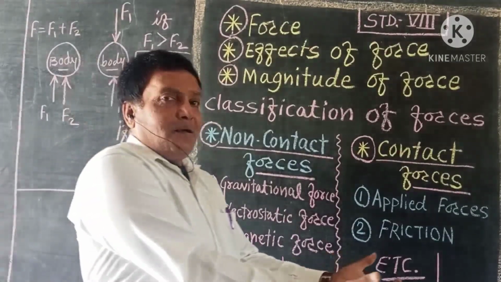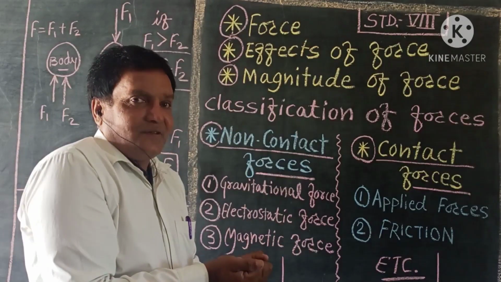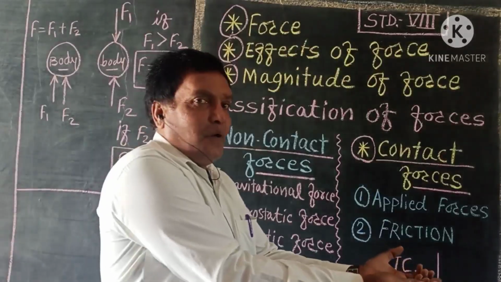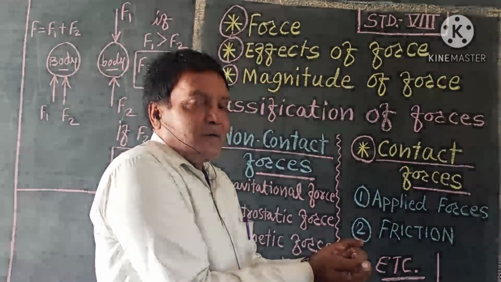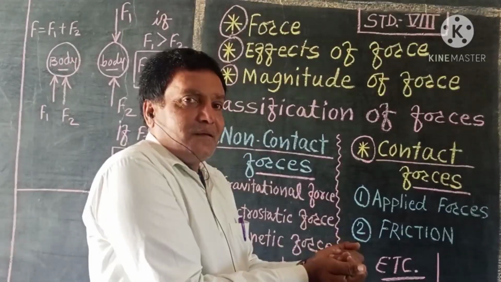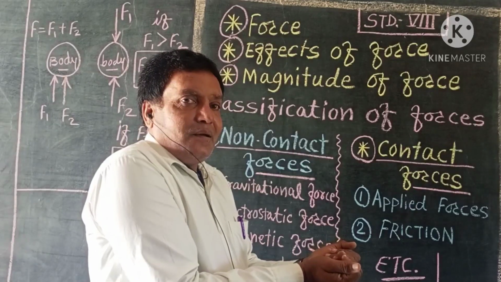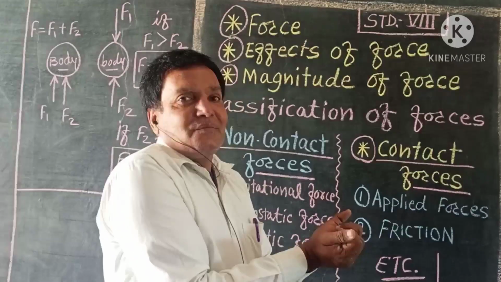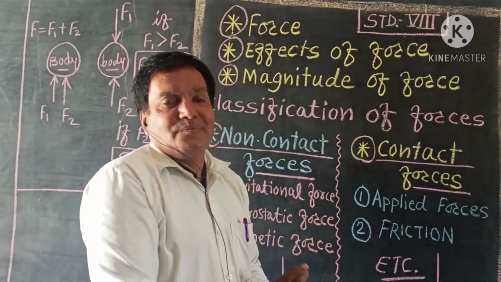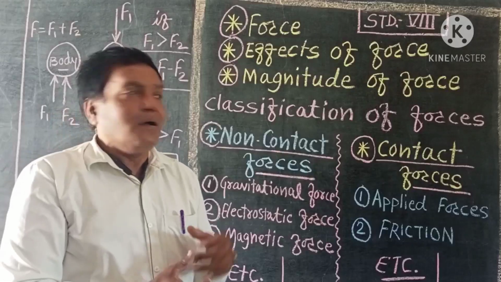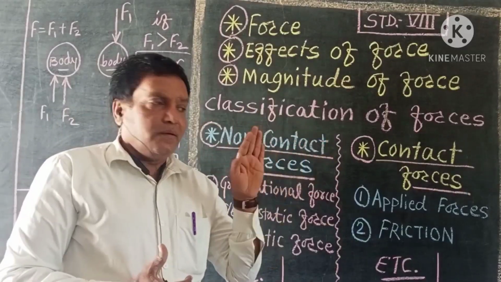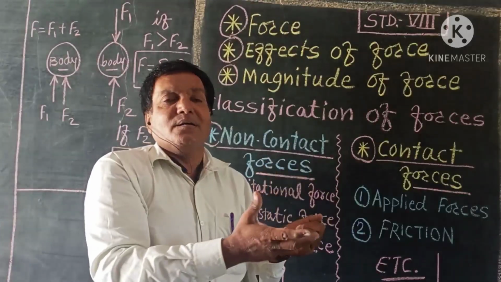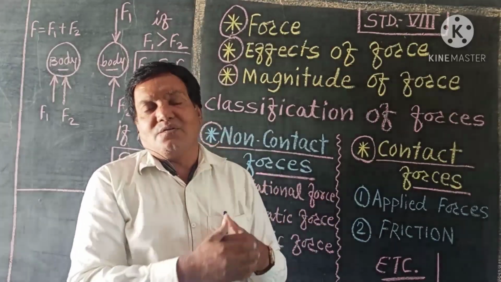Then if we are pulling that table towards us, if we have applied pull on that table, then we have applied pull, means we have applied force on that table. So a push or pull acting on any object or body, that we call it as force.